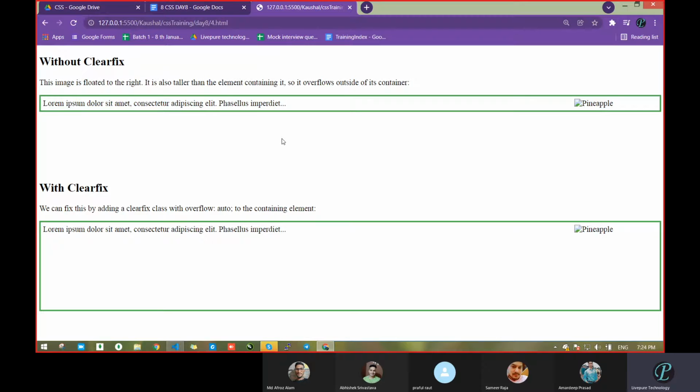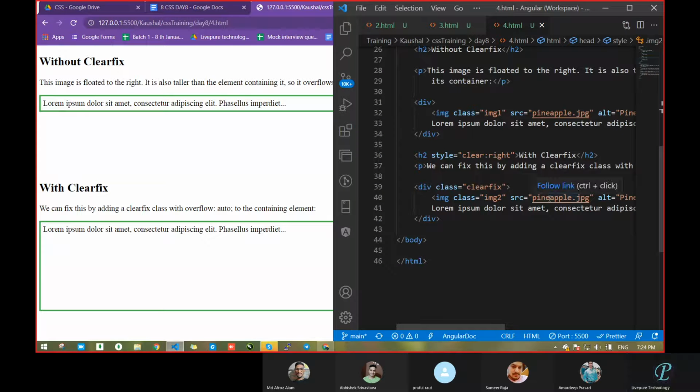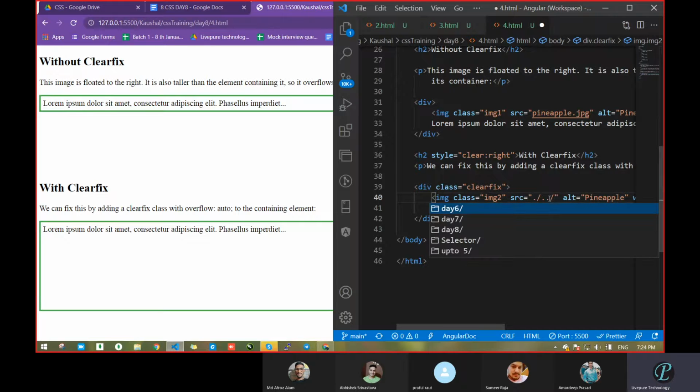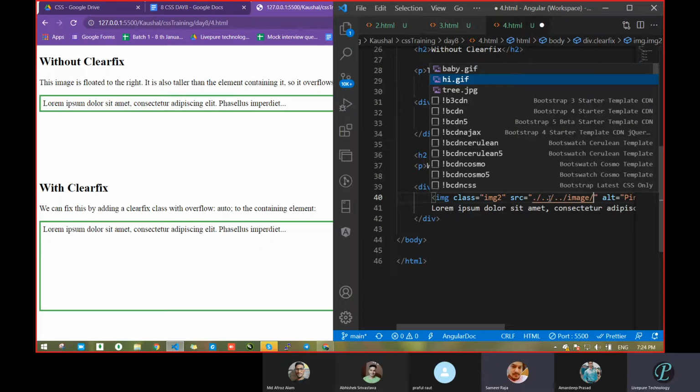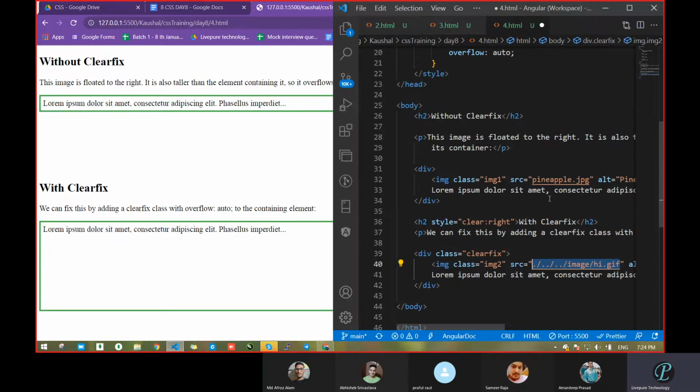Okay, so here, what is the difference without clearfix and with clearfix? The pineapple is there, let me bring that pineapple image. There is another pineapple, this one.